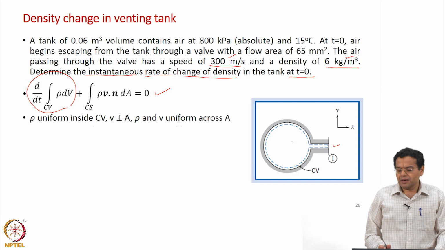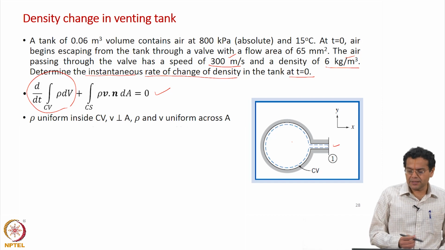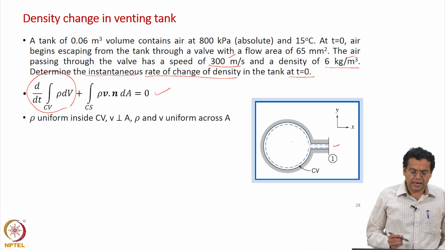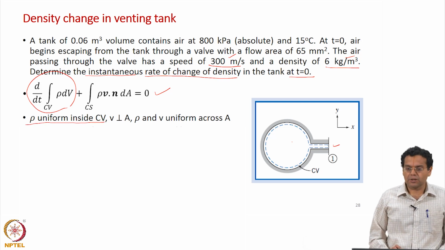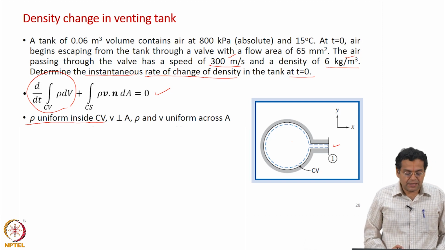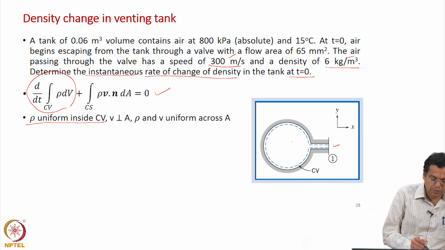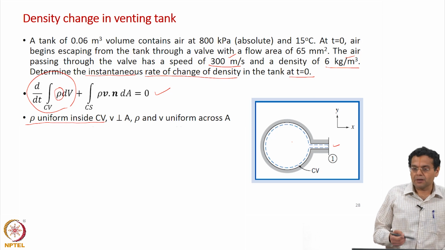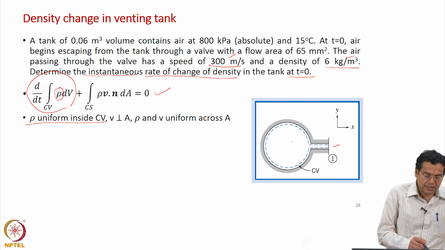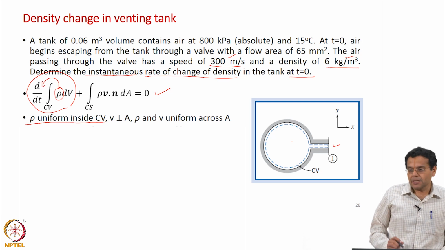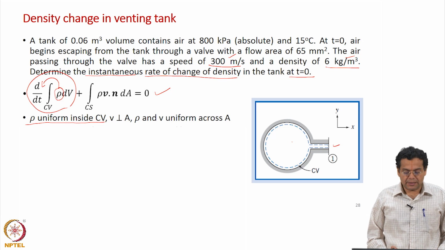Now, because we are going to consider the accumulation term, the transient term, we need to make another assumption: that the density is uniform inside the control volume. So far we need not have mentioned that, because that term was anyway 0, but now that term is going to contribute. So, now we should say whether rho is varying within the control volume or it is a constant within the control volume. That will enable us to decide whether we should keep it inside the derivative or can take it outside. As usual, to simplify the analysis, we will say rho is uniform inside the control volume.